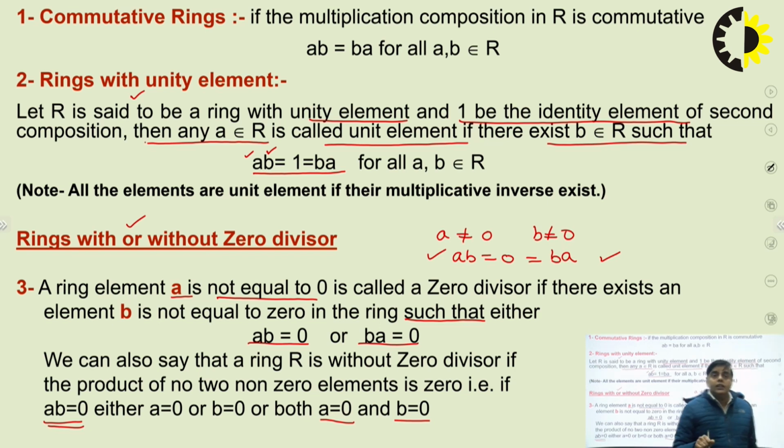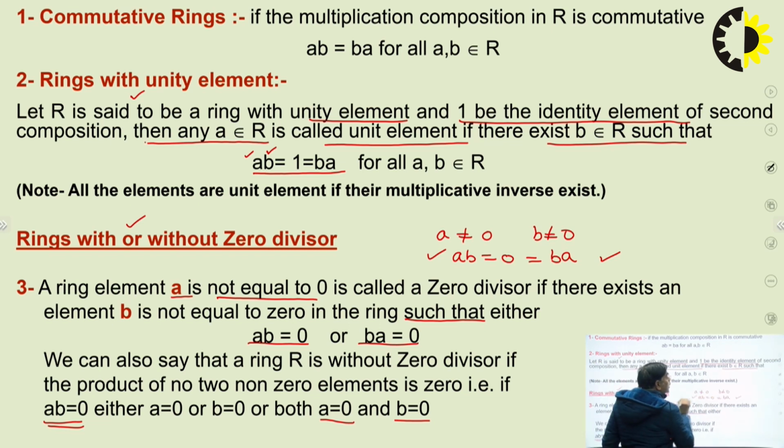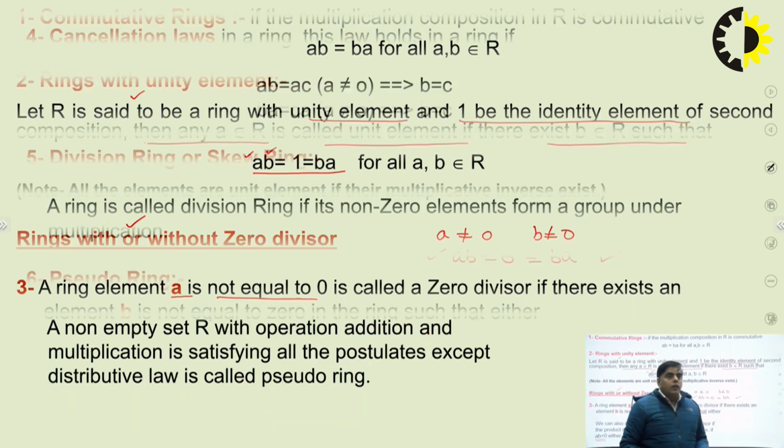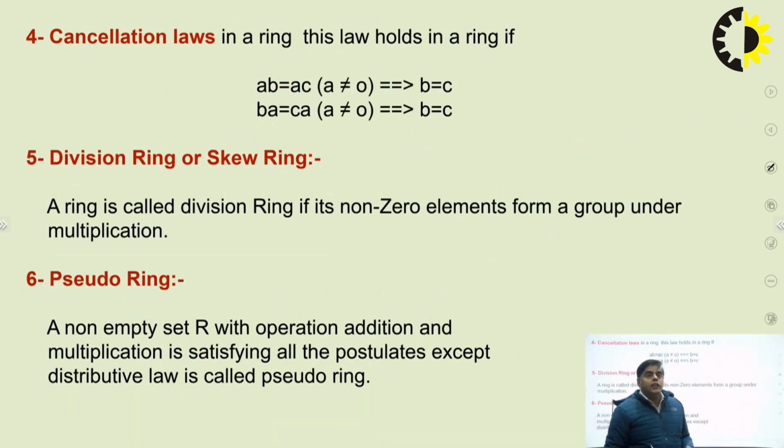But the special case is the ring with the zero divisor, when both the elements are not equal to 0, but the product is 0. So ring with zero divisor is a very important concept of the ring. Next is the cancellation law.